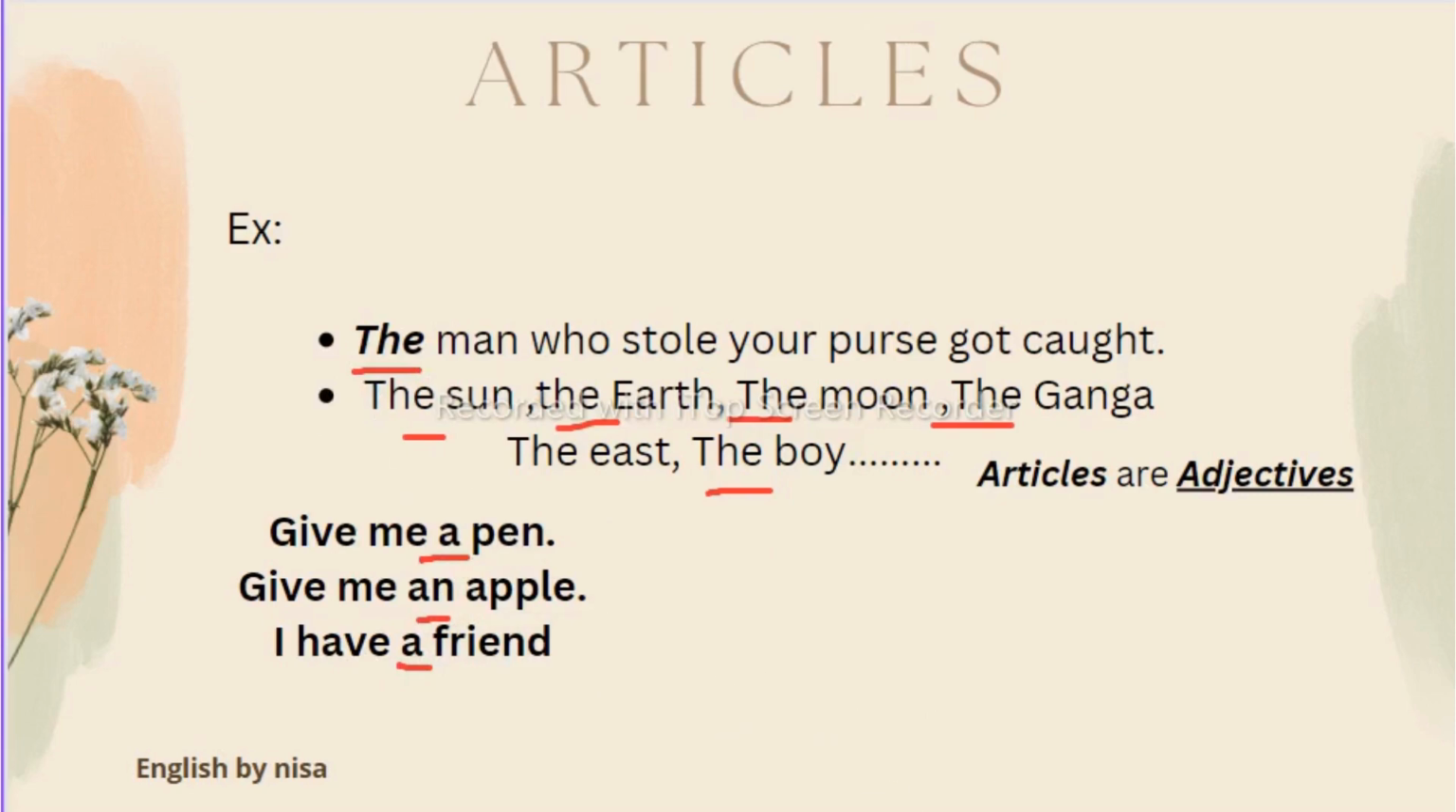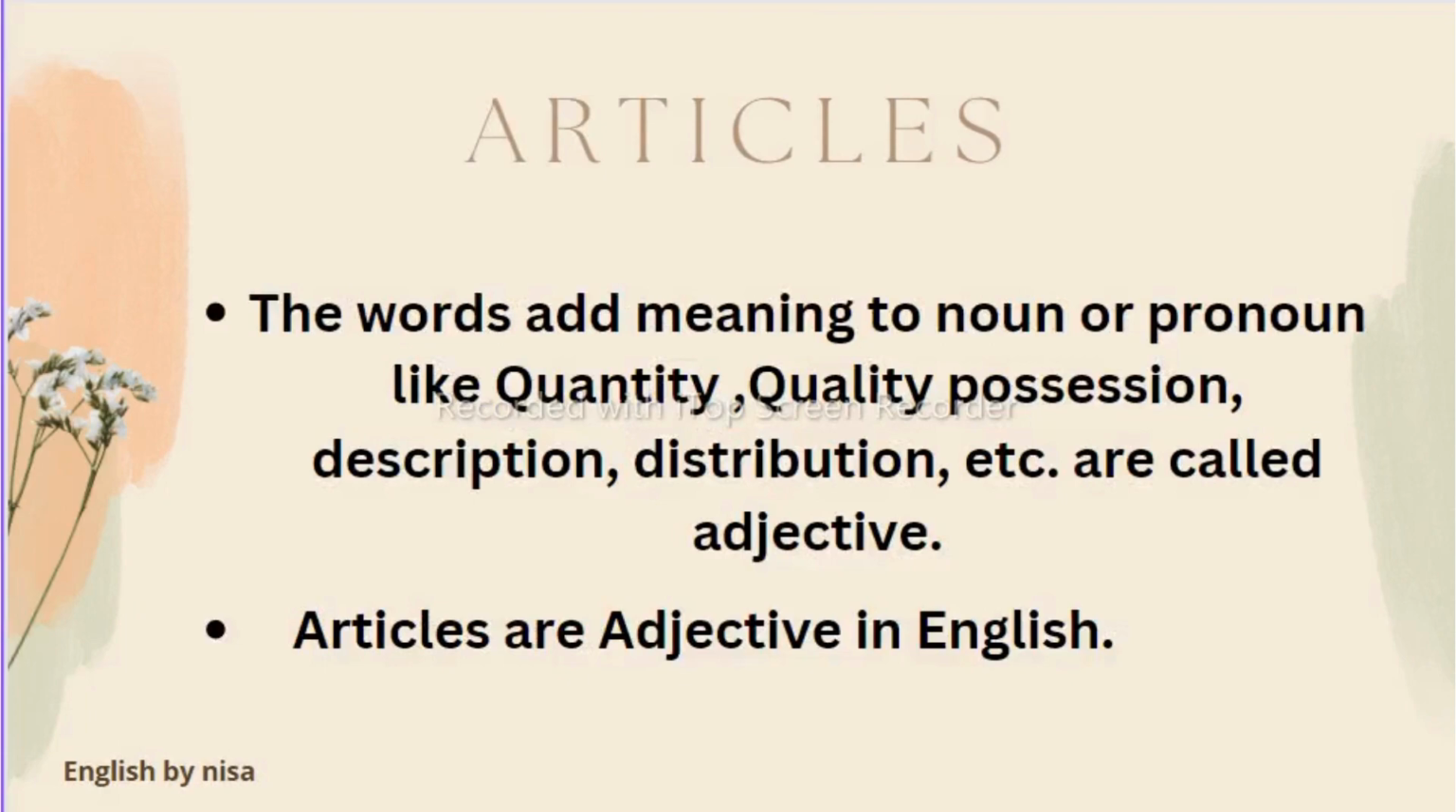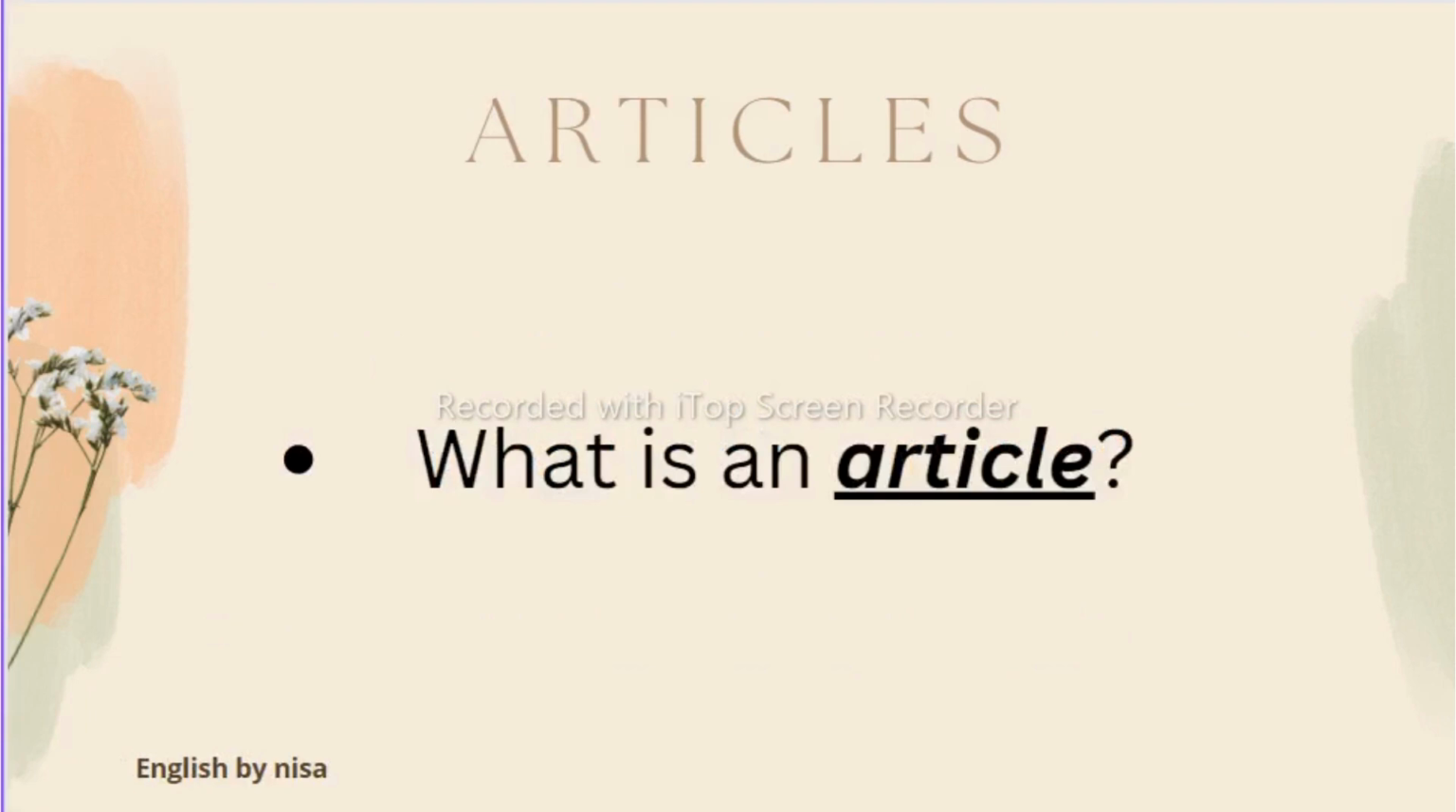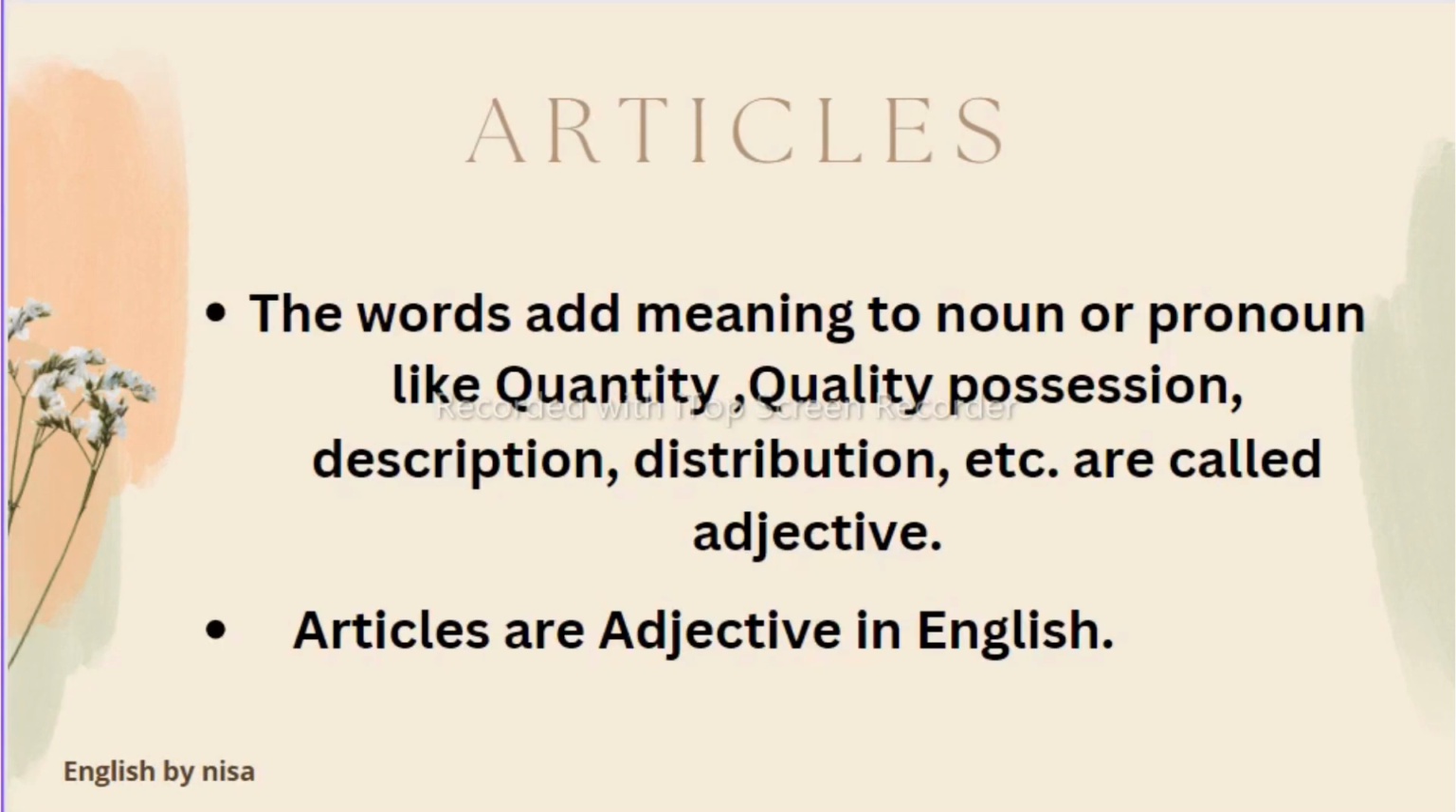And here common sense says that the words which add meaning to a noun, like quantity, quality, possession, distribution or description, whatever you add, are called adjectives. So articles are adjectives in English. So now we got the answer to what an article is. Articles are nothing but adjectives which add meaning to a noun and pronoun to show its quality, quantity, position, description, distribution or many other things.